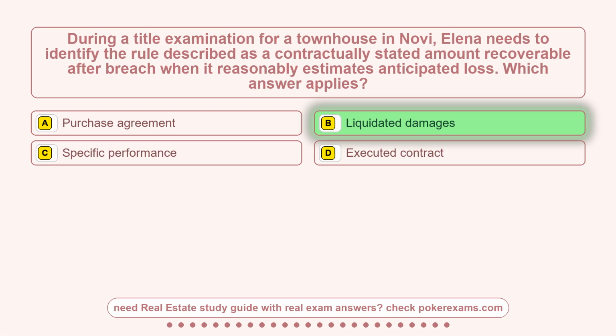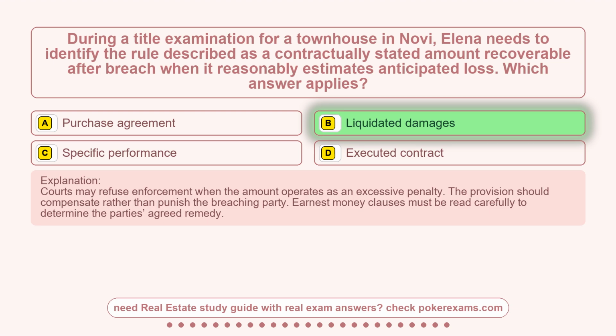Liquidated damages. Courts may refuse enforcement when the amount operates as an excessive penalty. The provision should compensate rather than punish the breaching party. Earnest money clauses must be read carefully to determine the party's agreed remedy.